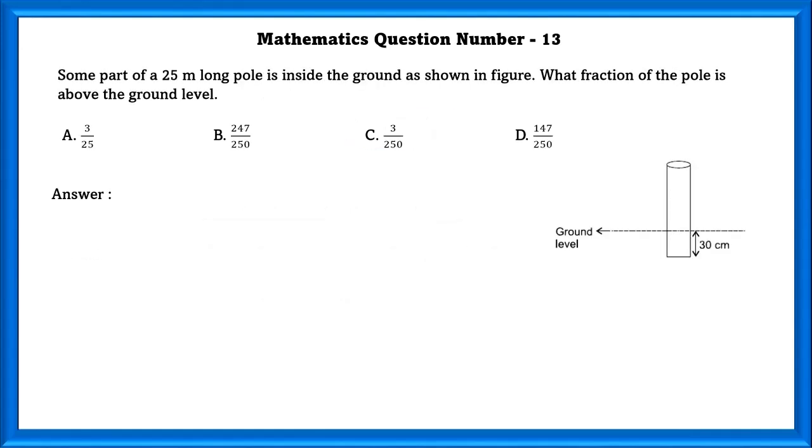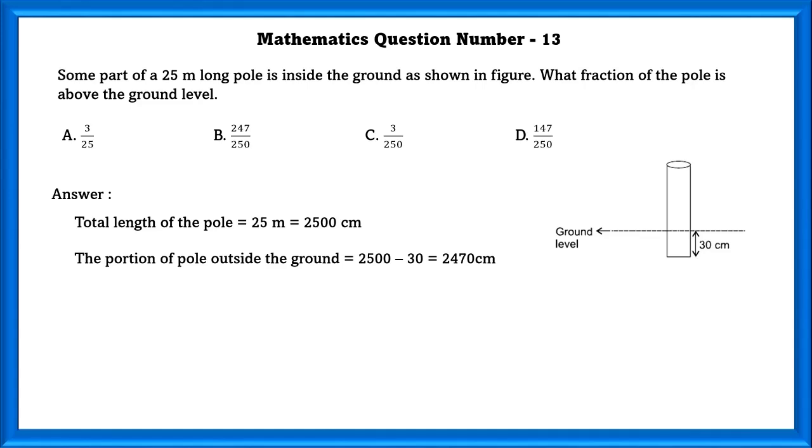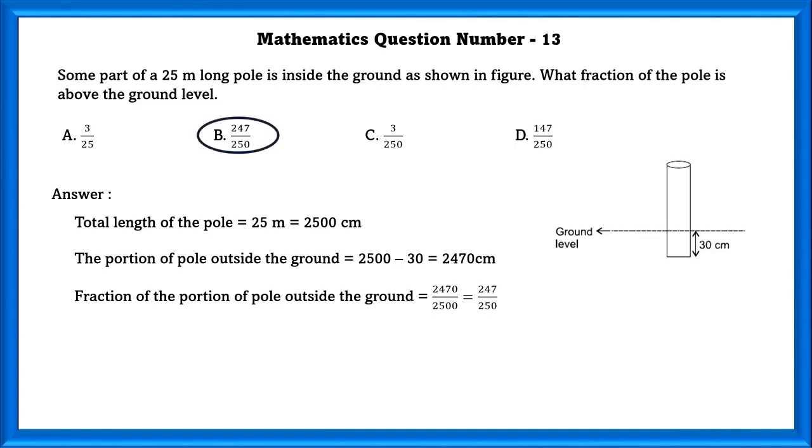Mathematics question number 13. Some part of a 25-meter long pole is inside the ground as shown in the figure. What fraction of the pole is above the ground level? 25 meter is equal to 2500 centimeter. And as we can see here, the portion of the pole inside the ground is equal to 30 centimeter. So portion of the pole outside the ground is equal to 2500 centimeter minus 30 centimeter, which is equal to 2470 centimeter. Since they have asked the fraction, it would be 247 by 250.